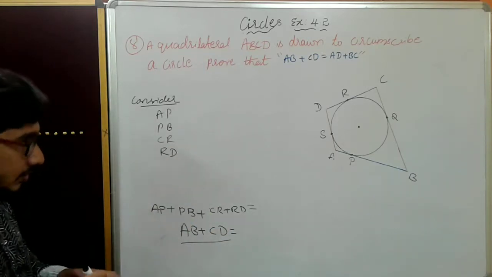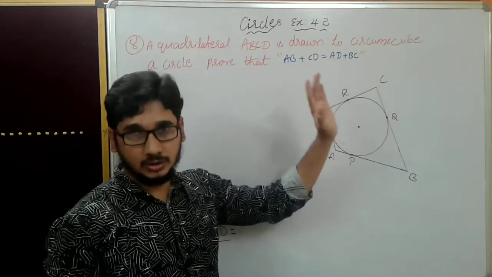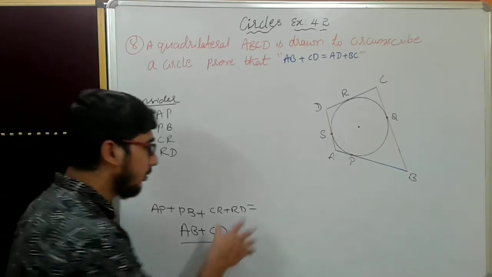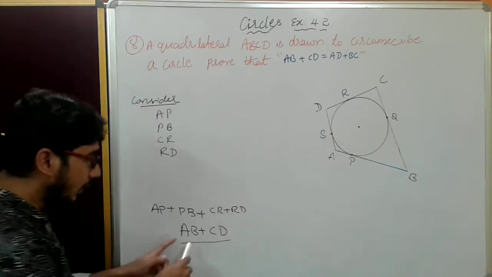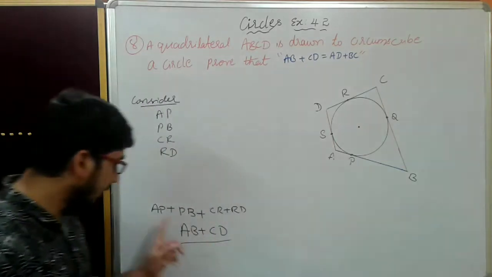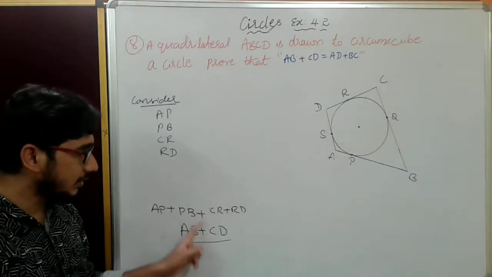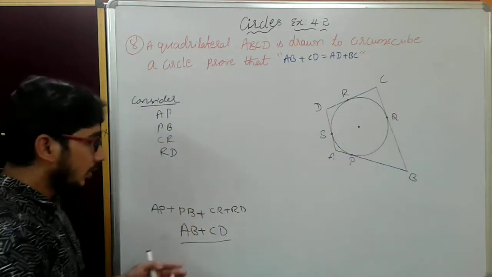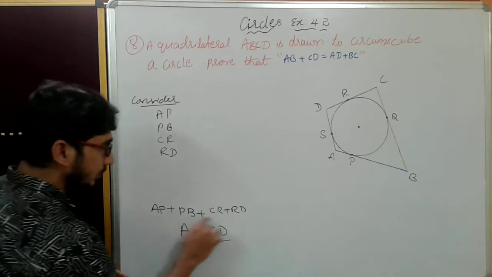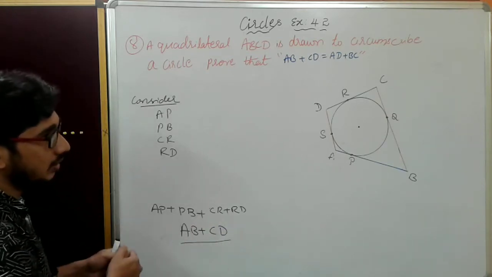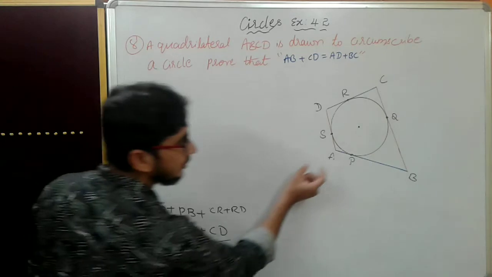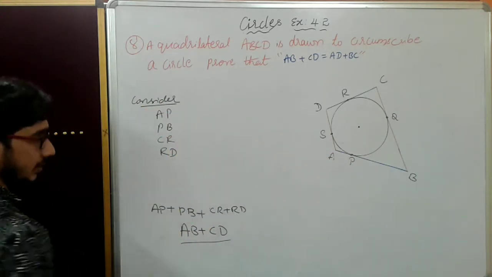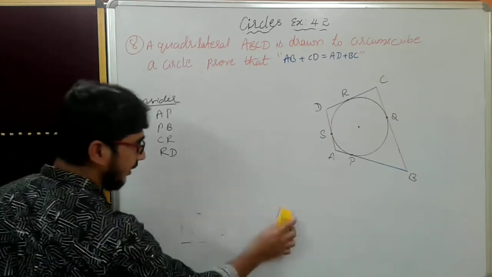I repeat again. You have to prove LHS to RHS. Take it to the LHS and write it here. AB means what? AP plus PB, you write here, plus as it is. CD means what? CR plus RD. You wrote as it is. Now this is the best trick. These tangent lines are this much length. So what we have to do? Write one by one: AP, PB, CR, RD. This link, if you remember, that's enough.